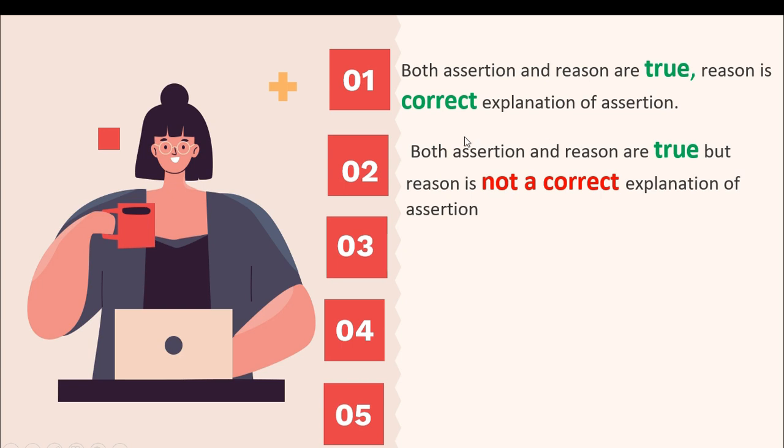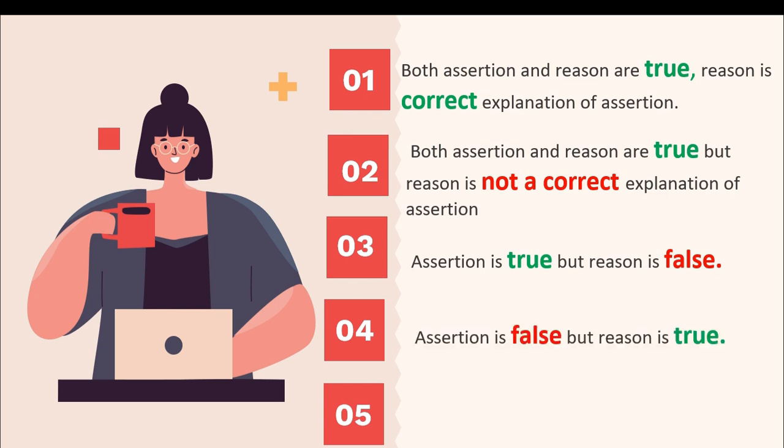Second: both assertion and reason are true, same as above, but reason is not a correct explanation of assertion. Third option: assertion is true but the reason is false, or it can be vice versa, where assertion is false but reason is true. And the last alternative is both assertion and reason are false.